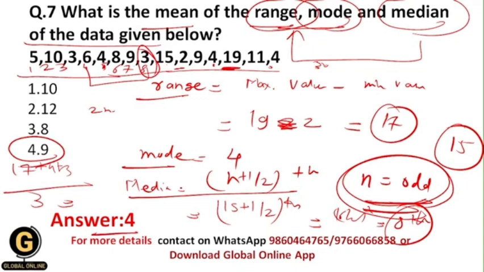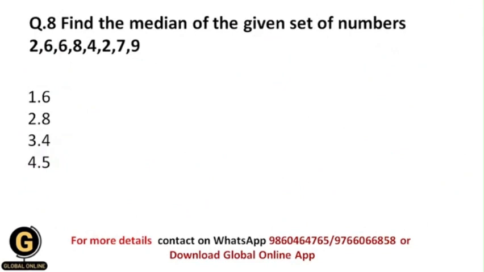Now next is, find the median of the given set of numbers. This is a really easy question. So again you first need to arrange this particular data set in descending or ascending order, and after that take out the middle term, that will be your median. So now let us keep this data in ascending order.